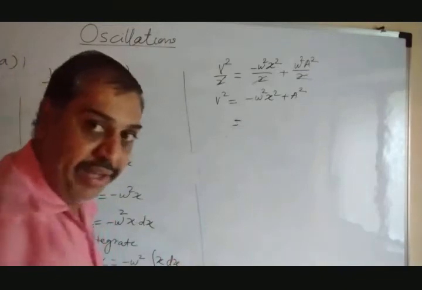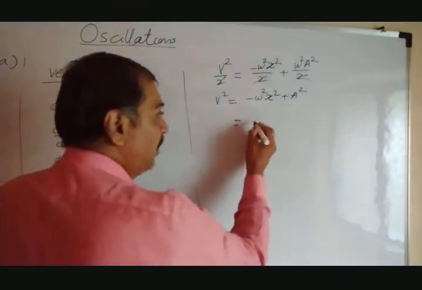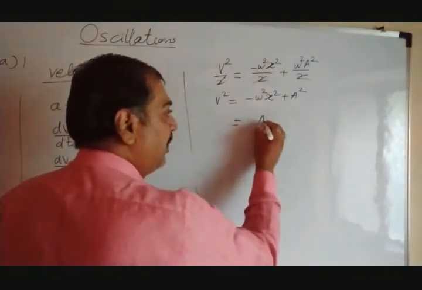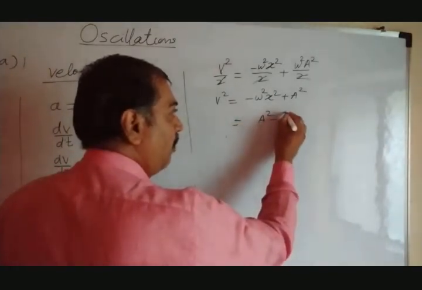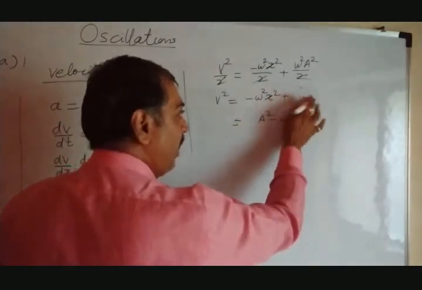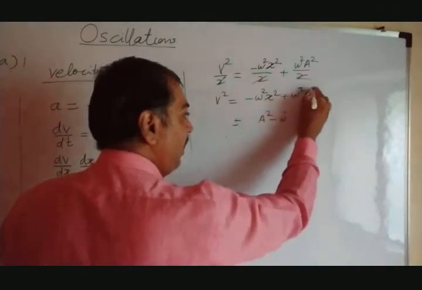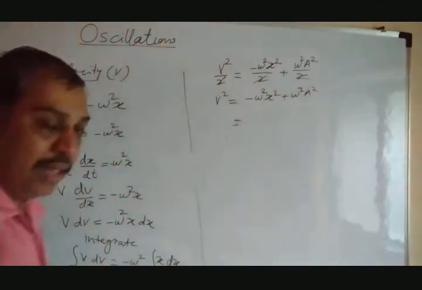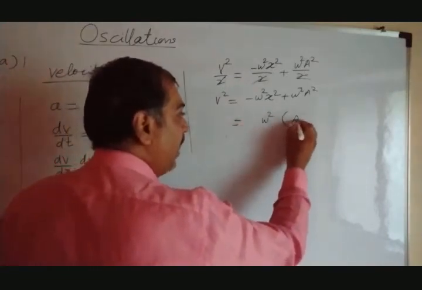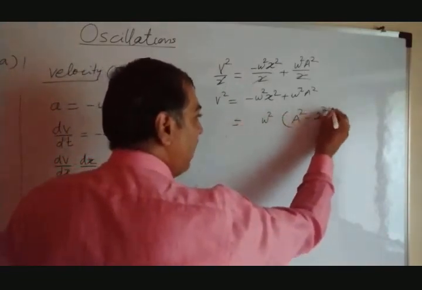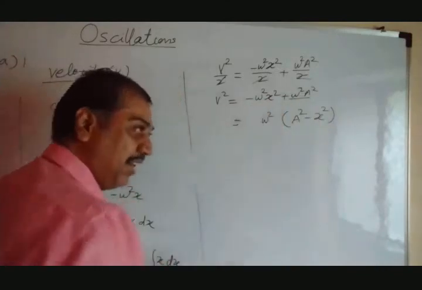Same thing can be written as, sorry, here it should be omega, no? Omega square a square. Same thing can be written as omega square, we can take common. In the bracket, we can write a square minus x square. This term taken first, this later. That's it.